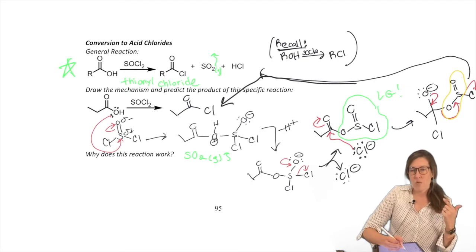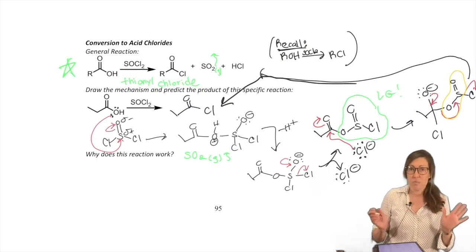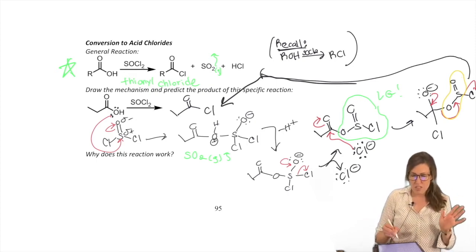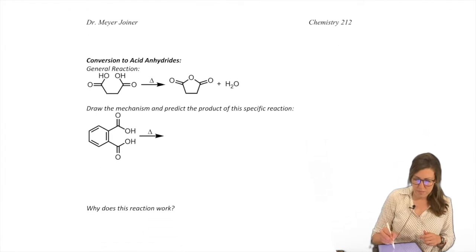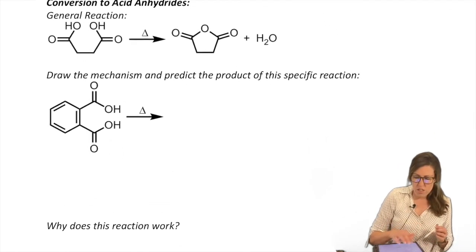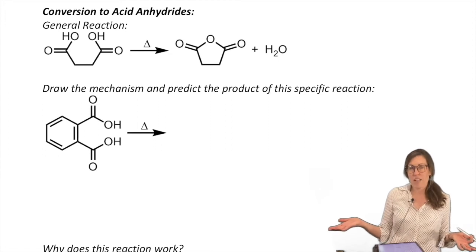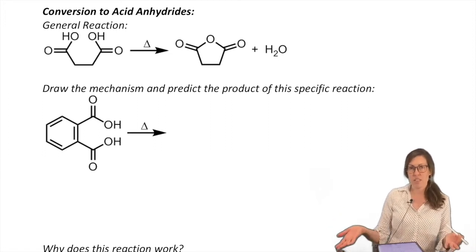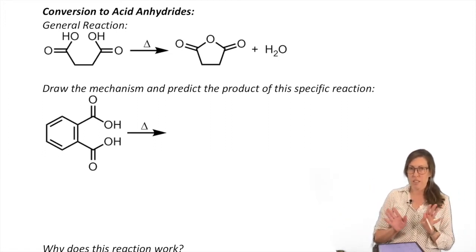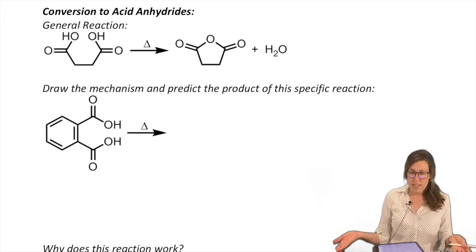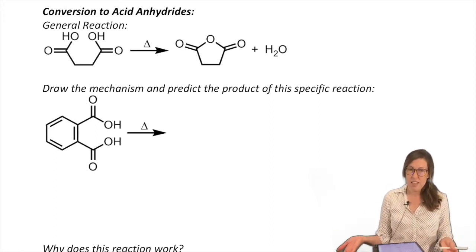So if we want to react a carboxylic acid, we need to turn it into an acid chloride oftentimes first, which is a good idea. But there are some things that carboxylic acids can do. So let's look at those other things. They can make an anhydride. After all, that's the name, right? An acid anhydride. It means the two carboxylic acids lost their water to make an anhydride. So they can do that. It just takes heat and them to be in close proximity.